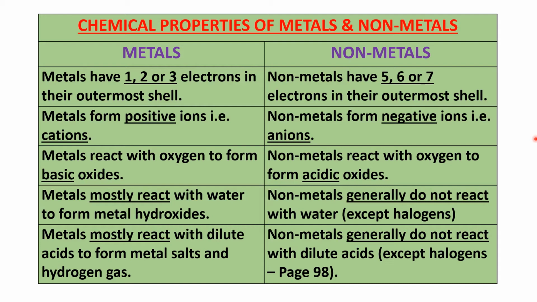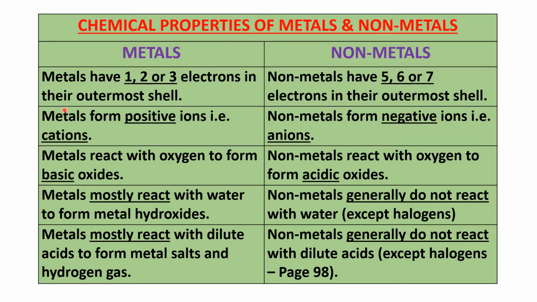Now, having learned about the chemical properties of metals, we'll try to compare the chemical properties of metals and non-metals. When we began this lesson, we compared the physical properties of metals and non-metals. Now we are trying to compare the chemical properties of metals and non-metals.